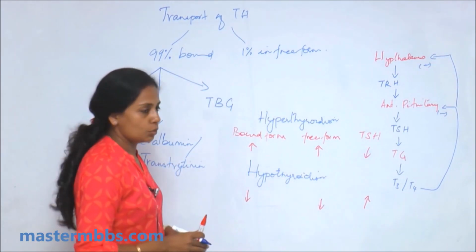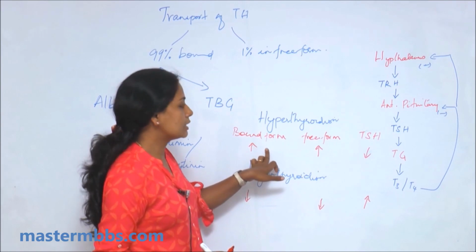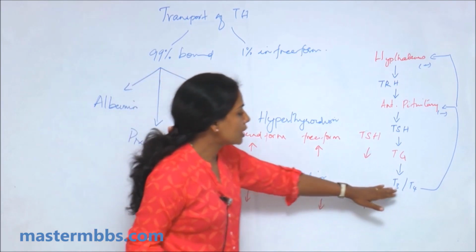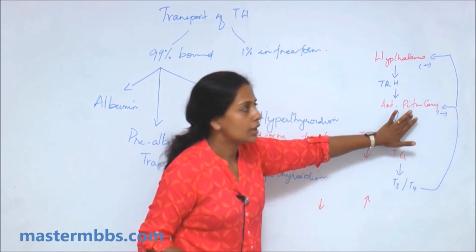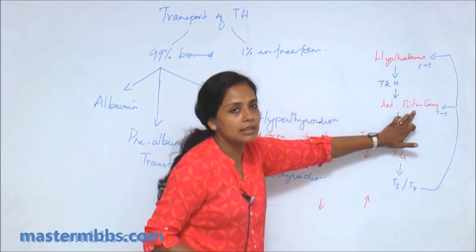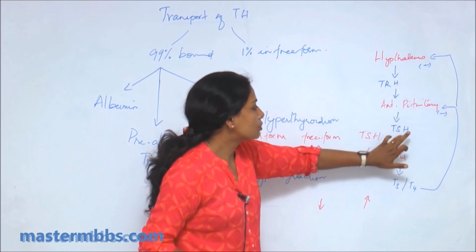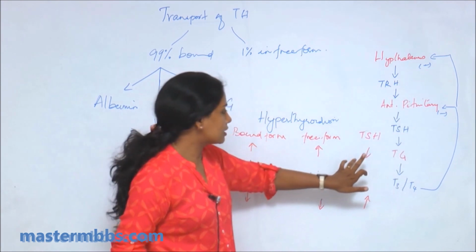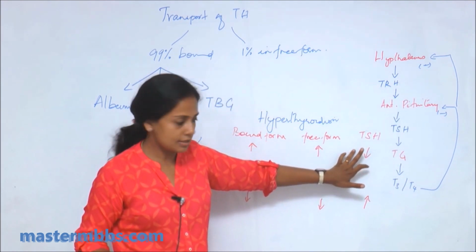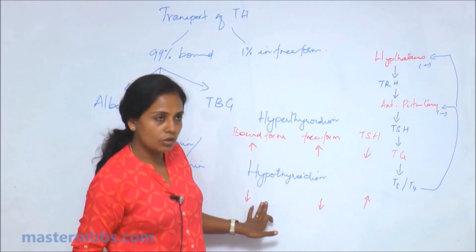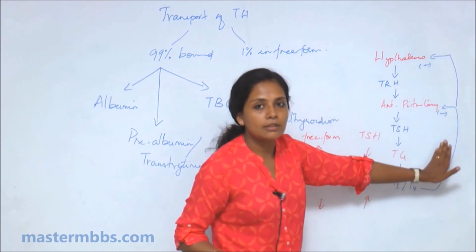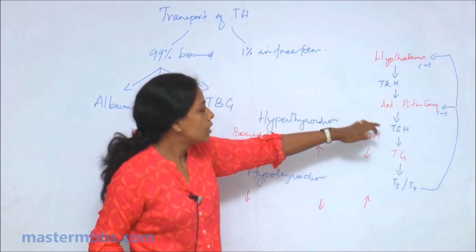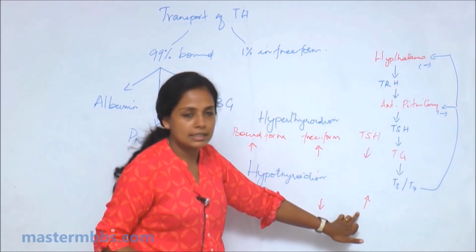Now in hyperthyroidism, there is an increase in both forms of the hormone. When the hormone level increases, it will cause feedback inhibition at the level of the hypothalamus as well as the anterior pituitary. So there is a decrease in TSH. In hypothyroidism, this hormone is less, so that feedback inhibitory pathway is not there. So that will increase the level of TSH.